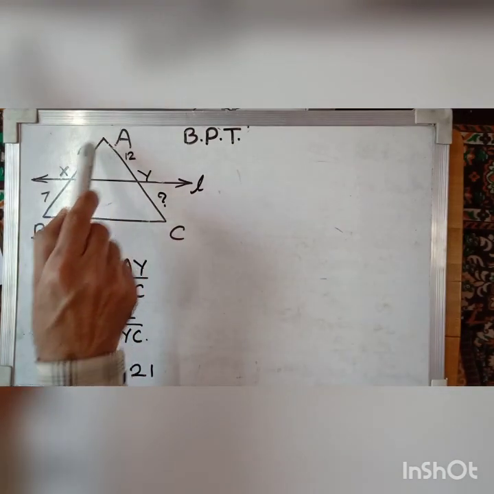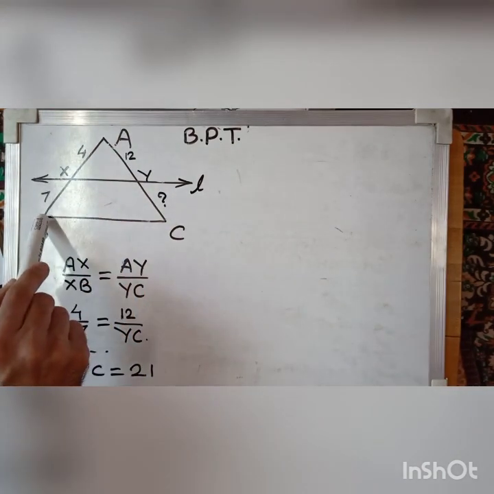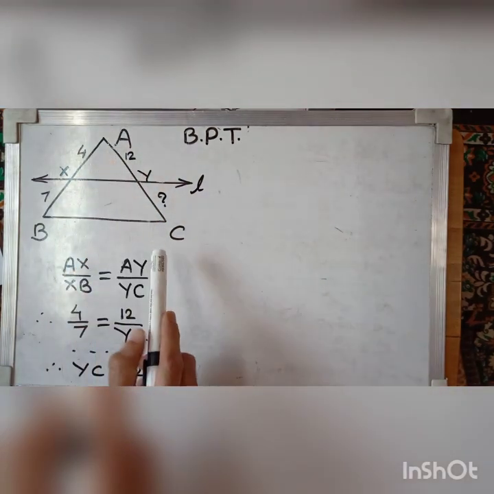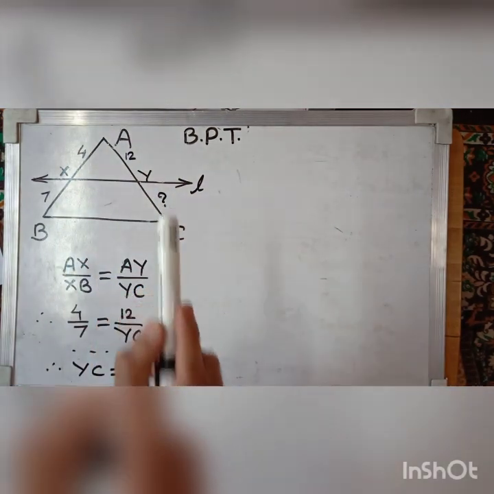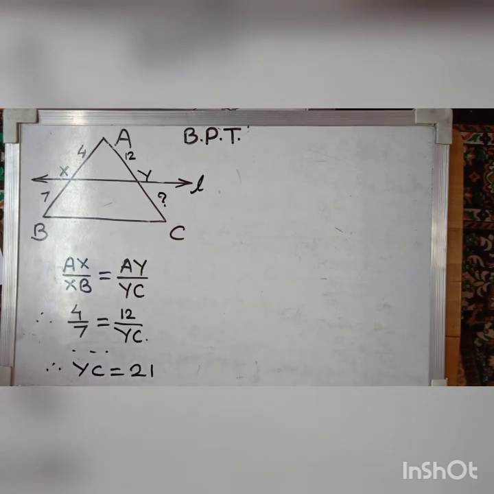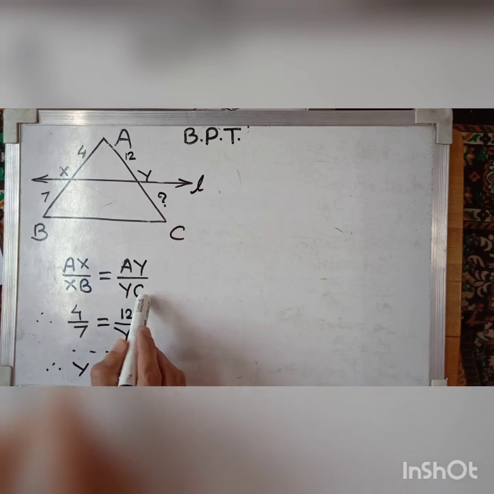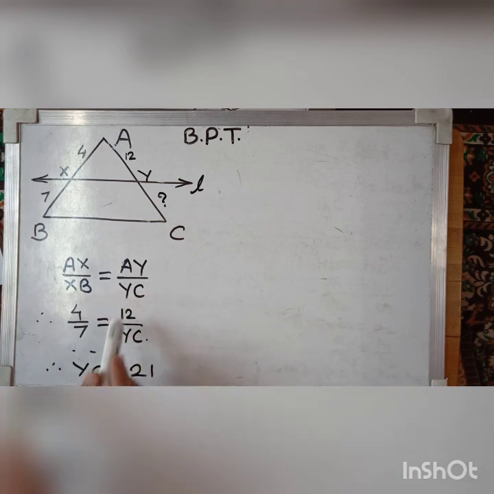We have AX equal to 4, XB equal to 7, AY equal to 12, and we have to find YC. By the basic proportionality theorem, AX upon XB is equal to AY upon YC. Putting these values, we get YC equal to 21.